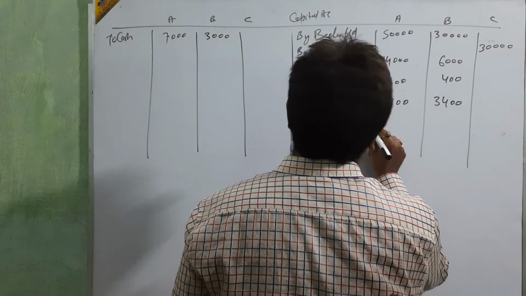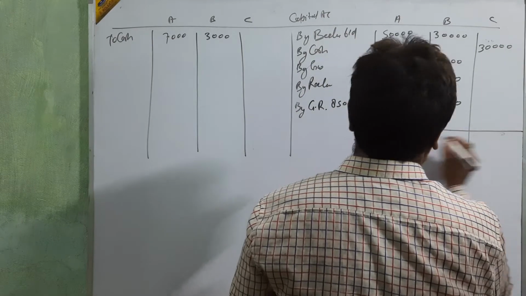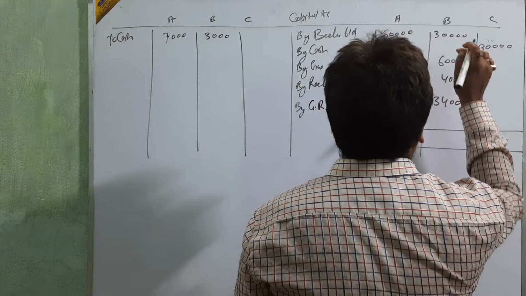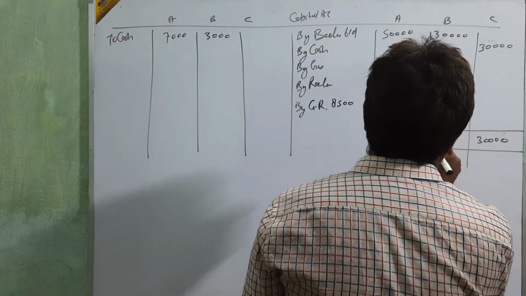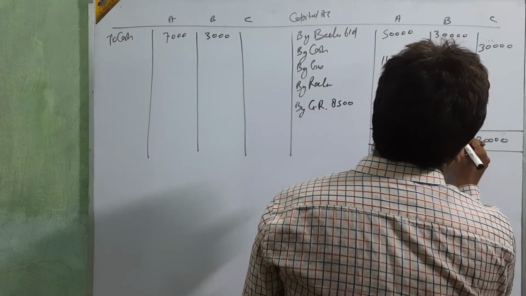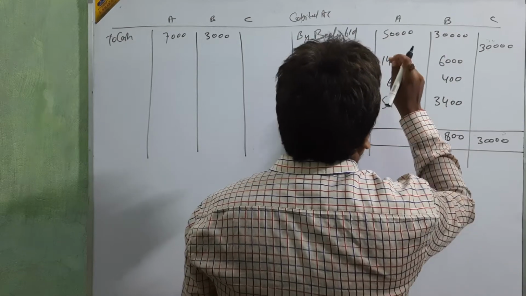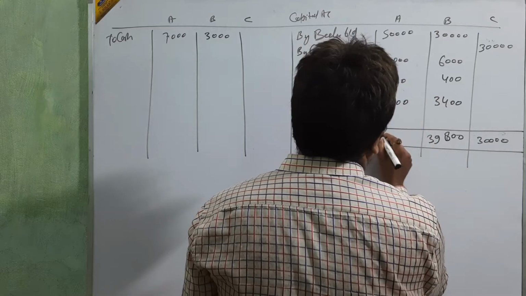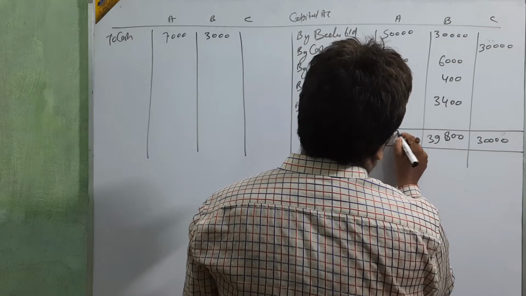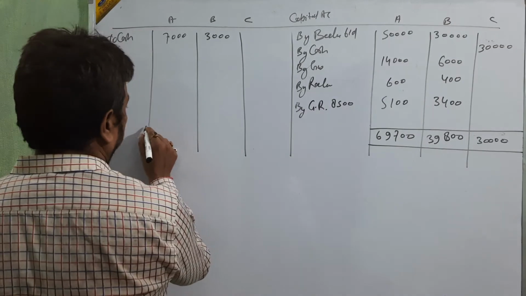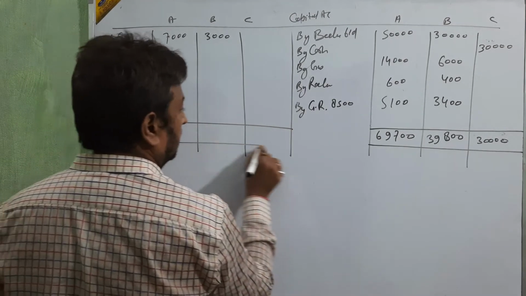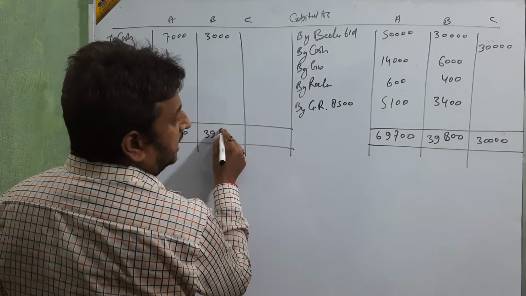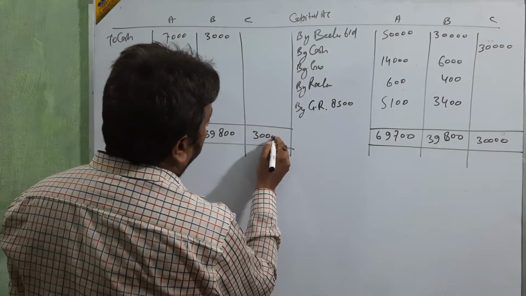Then take the balance. Then we are going to calculate the capital. 30,000, 36,000, 39,800, 50,000, 60,000, 65,000, 69,700. 39,800 and 30,000.